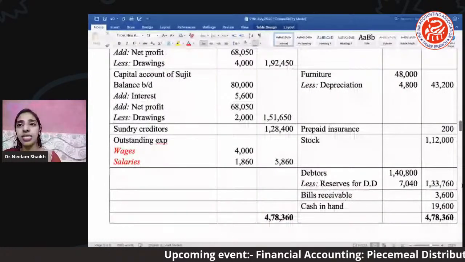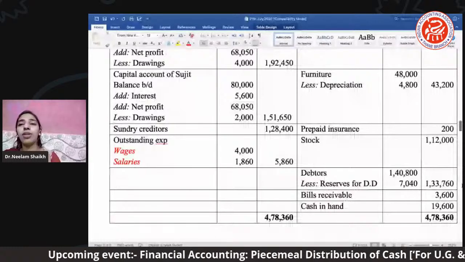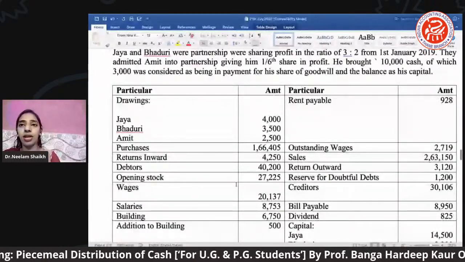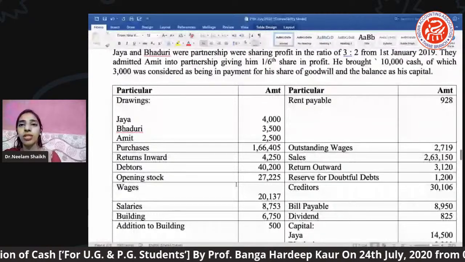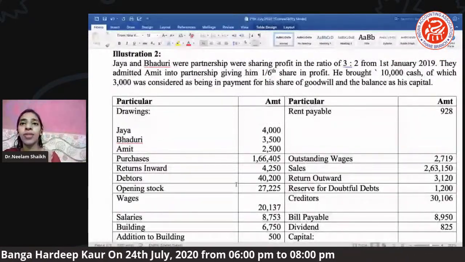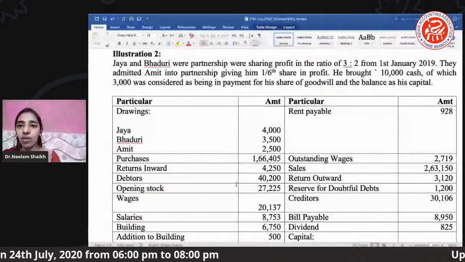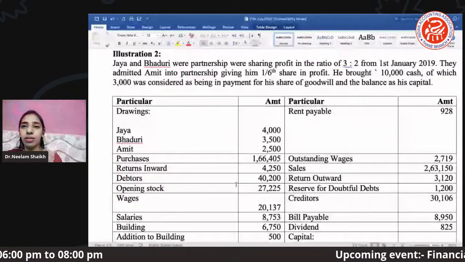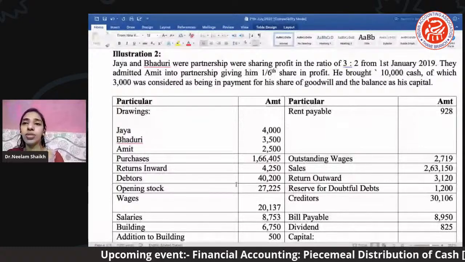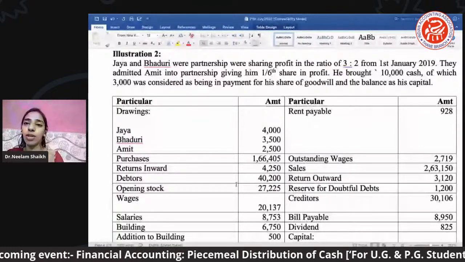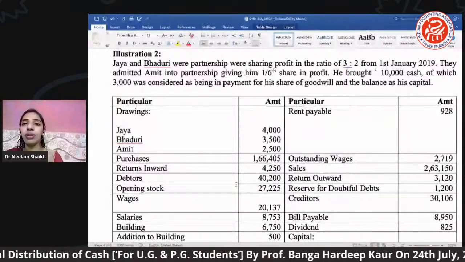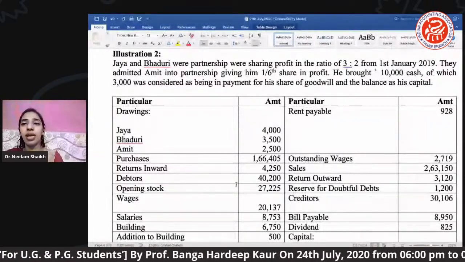I've taken the second question as: if a new partner gets admitted, then what will be the final account and how will we solve it. So let's read the second question of our today's session. I hope you all are solving. Meanwhile, while going through the questions and the calculation, if any students have any kind of doubt, you can put it up in the chat box. I can answer you wherever you find difficulty in understanding.